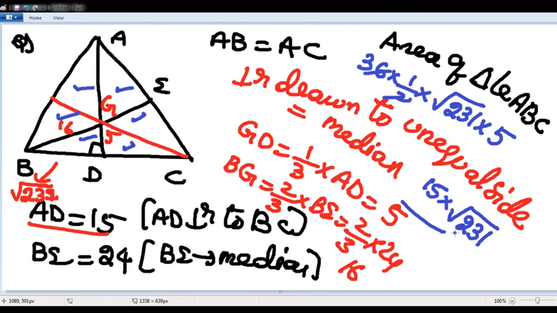Next. This is clear. Next question. What is the concept here? Perpendicular drawn onto the unequal side will also become the median. 2 medians are enough to get the centroid. Centroid divides the median in the ratio 2:1. I hope it is clear. Next,